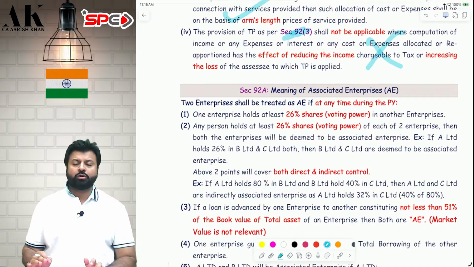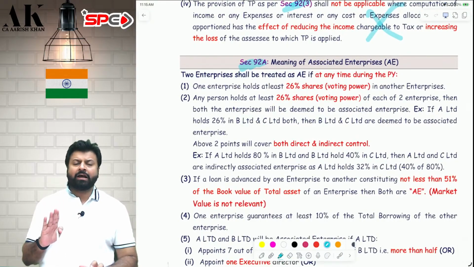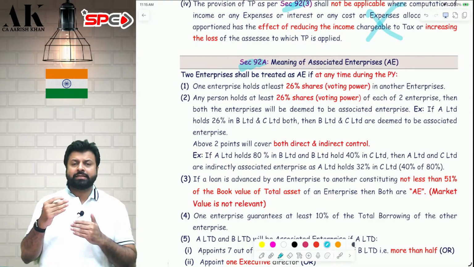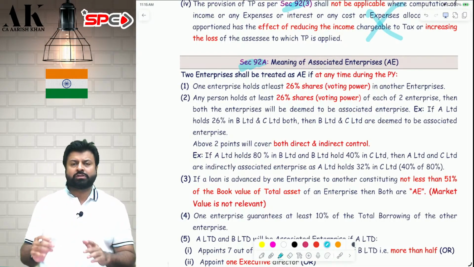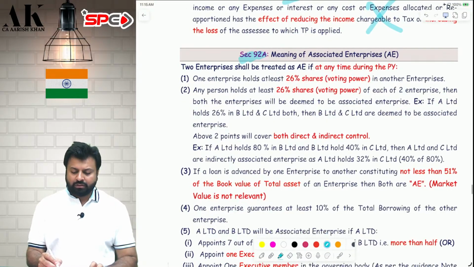Now, the question is, what do I mean by associated enterprise? It is defined in section 92A. And there are around 11 to 12 cases. If you fall in either of the cases, you can say that the two enterprises are supposed to be associate enterprises. Let's see all the 12 cases one by one. All the 12 cases shall happen at any time during the previous year.